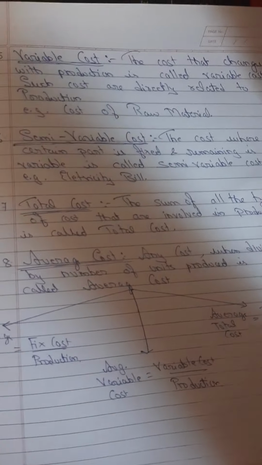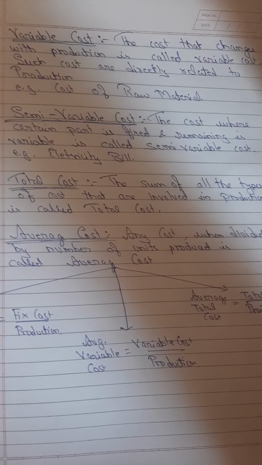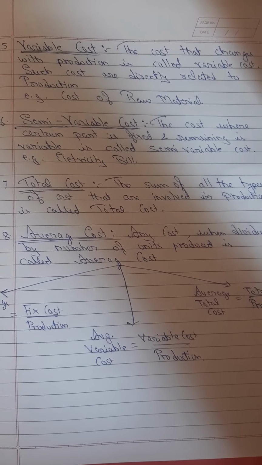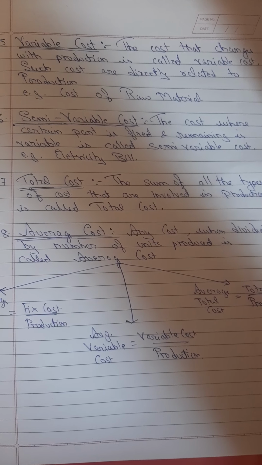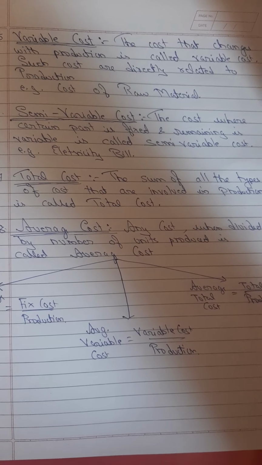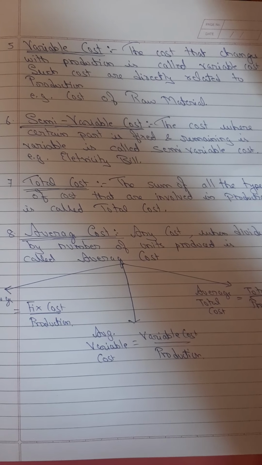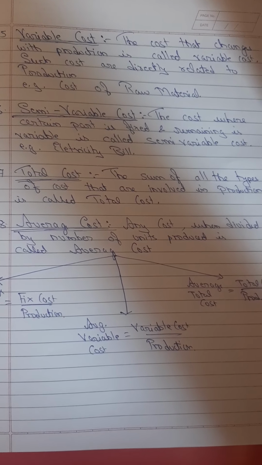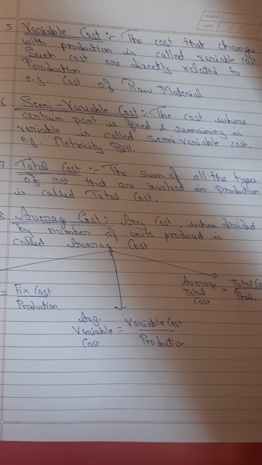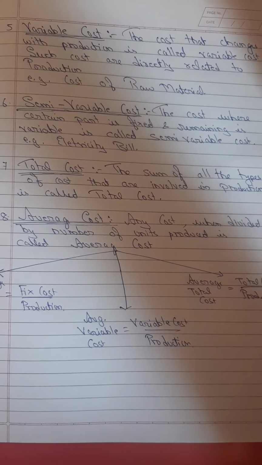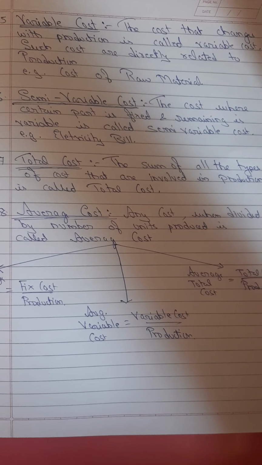Then comes variable cost. Variable costs are those costs which change with the change in production. Means higher the production, more will be the cost, lesser the production, less will be the cost. Example, cost of raw material. Then we have semi-variable cost. Semi-variable cost means the cost which is a combination of fixed cost and variable cost, such as electricity bill.